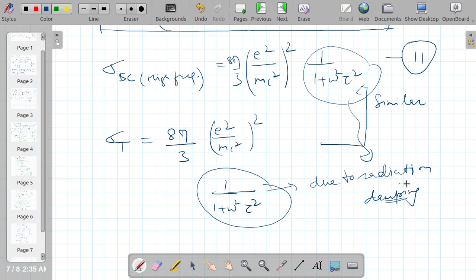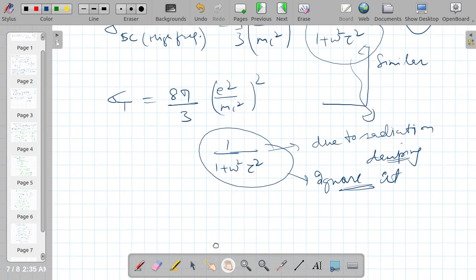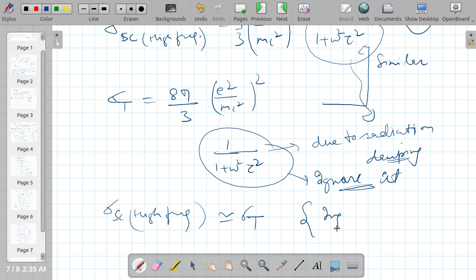If we ignore this, that means if no damping is there, then this equation becomes nearly equal to, what we are getting, sigma scattering at high frequencies is nearly equal to sigma t if we ignore the damping term.